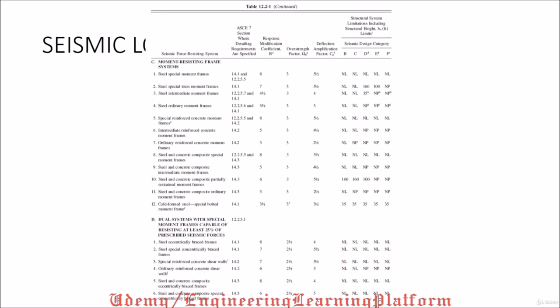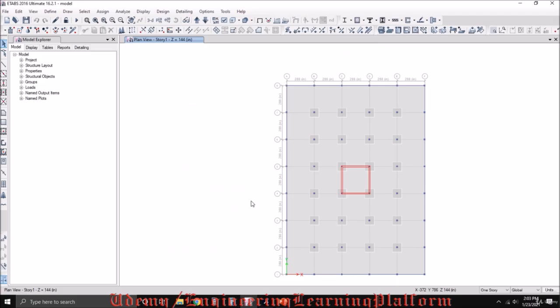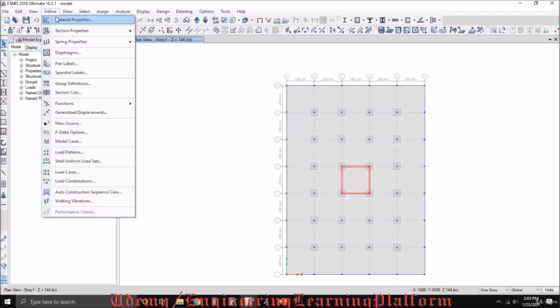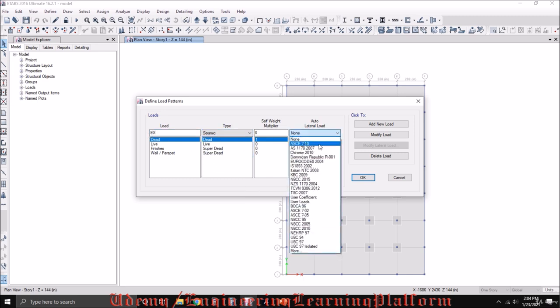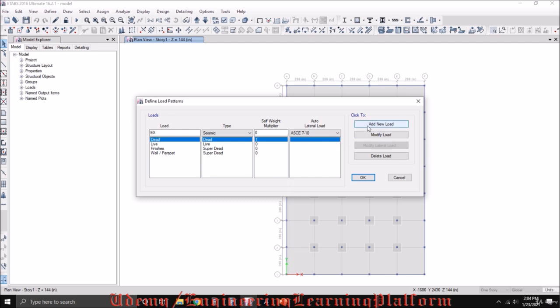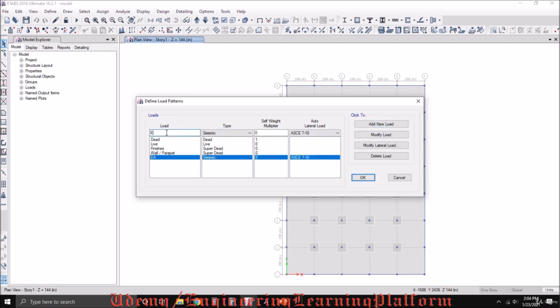The seismic load for our structure needs certain parameters to be defined. Let's proceed with ETABS. For defining seismic load, we need to go to define load patterns. We have to apply seismic load in X direction using the ASCE 7-10 code and click on add new load. Similarly, seismic load in Y direction.